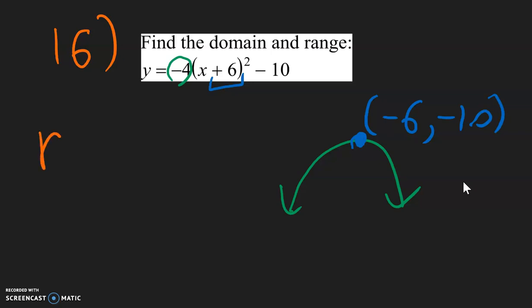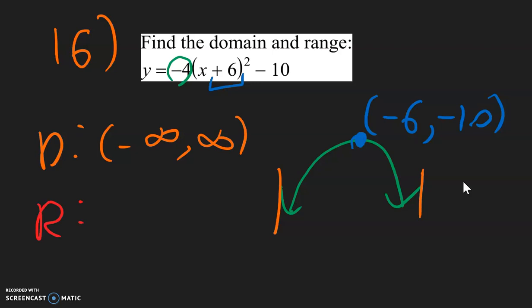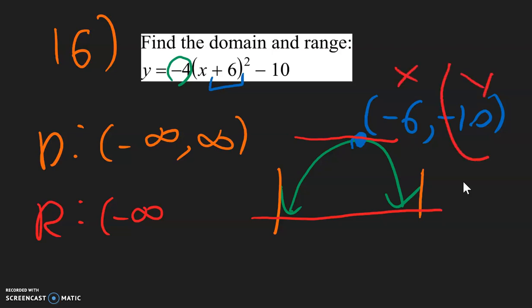Now for the domain. We know that the domain is going to be from left to right. So left arrow, negative infinity. Right arrow, positive infinity. That's the domain. Now for the range, we want to go from the bottom to the top. So bottom, arrow, going down forever, so negative infinity. And now the top is where the vertex is. Remember range, we want to look for the y value. So you want to use the negative 10. Not the negative 6, but the negative 10.